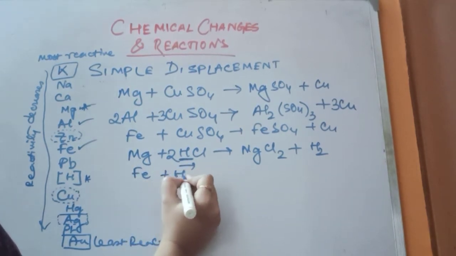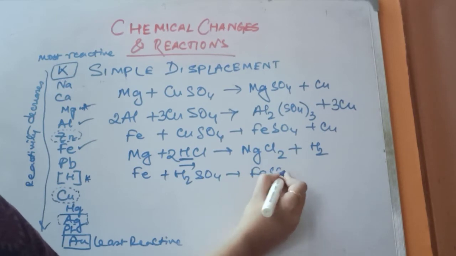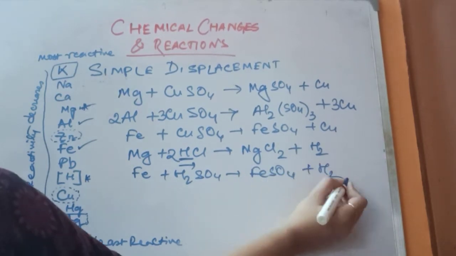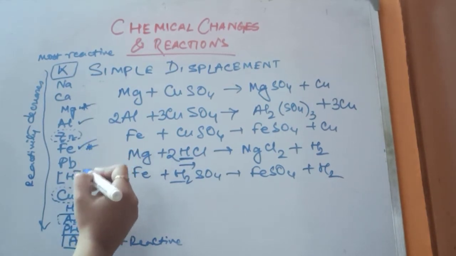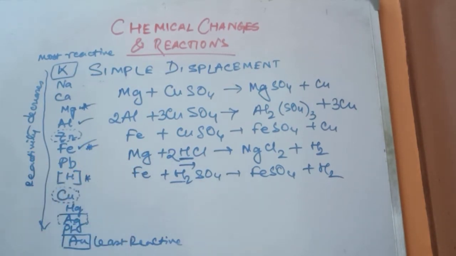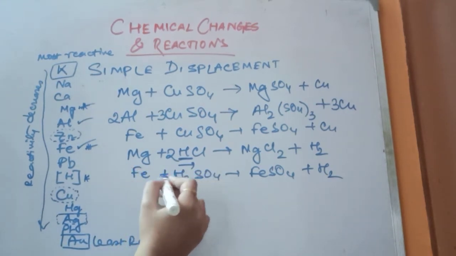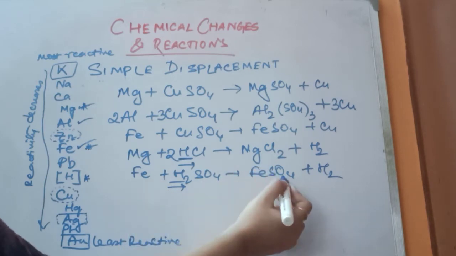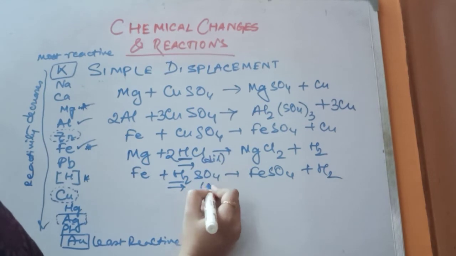Iron with H2SO4. See, again hydrogen. Iron's position is higher than hydrogen in the metal activity series. So iron will easily displace hydrogen from H2SO4 and form iron sulfate and hydrogen. Remember these acids will be dilute acids.